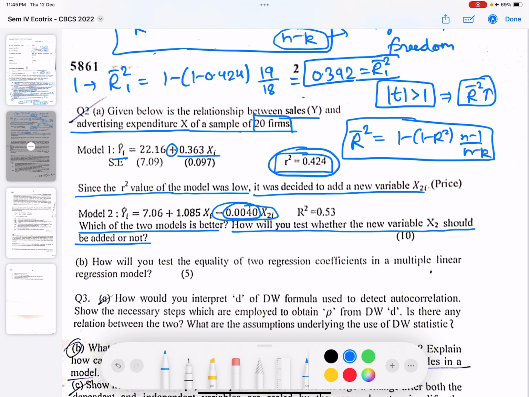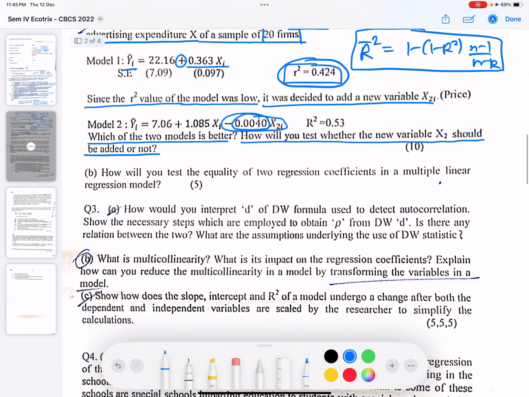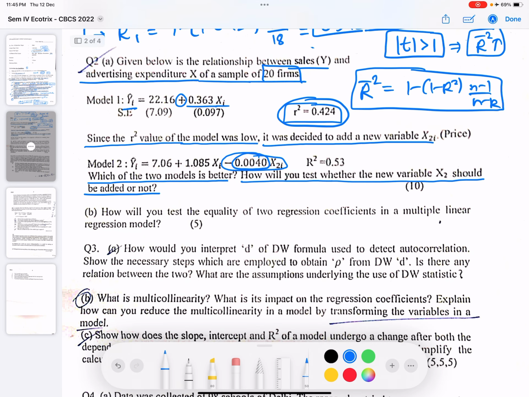Now similarly, using the same formula, we can check for R bar square 2. R bar square 2 would be 1 minus (1 minus R square) into (n minus 1) upon (n minus k). So this is nothing but 1 minus 0.53, n minus 1 would be 19, n minus k would be 17. So we have 1 minus 0.53 into 19 divided by 17.